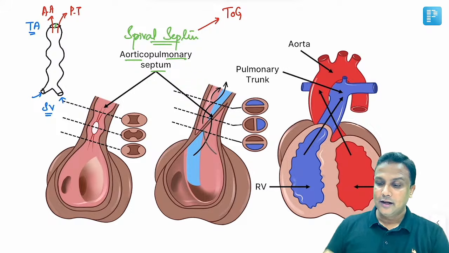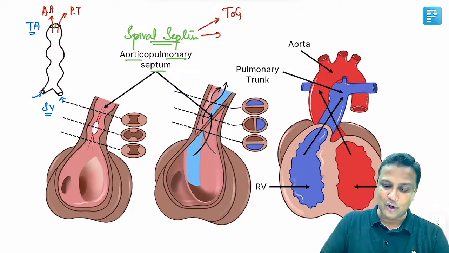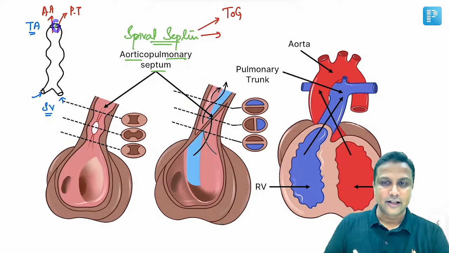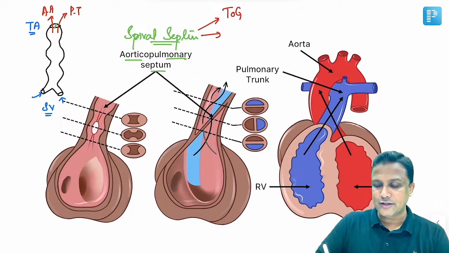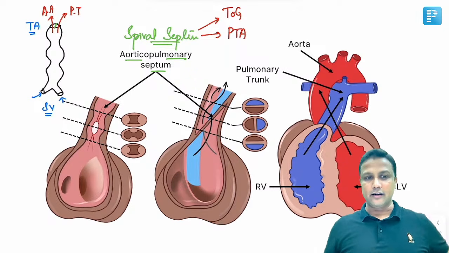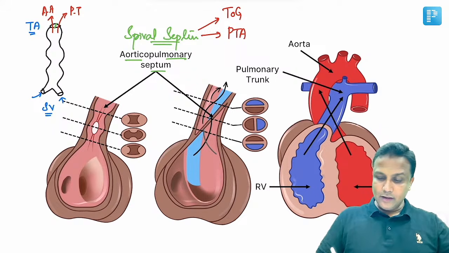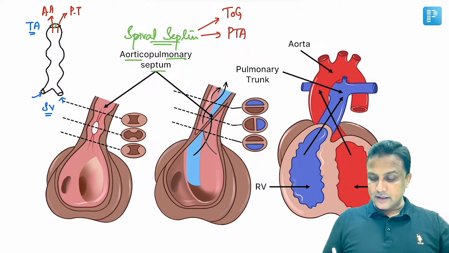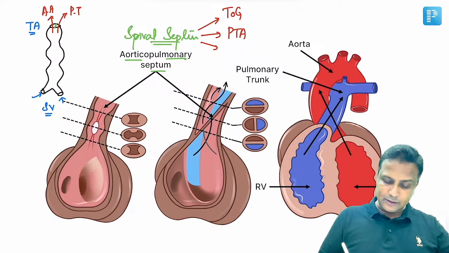Okay? Similarly, if the spiral septum does not form at all, if the septum is not at all forming there, sir, okay? Therefore, truncus arteriosus is going to remain patent, and that condition is referred to as patent truncus arteriosus. Patent truncus arteriosus. Okay. And third and final thing, my dear friends, if there is an anterior displacement of the spiral septum, what do you mean by that one, sir?